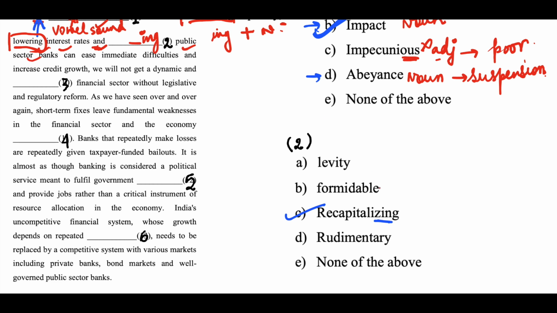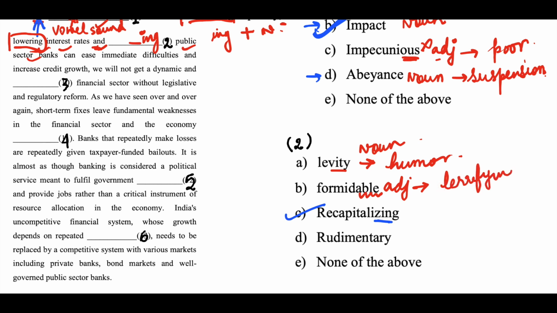Okay, but let's look at the meanings. Levity. What is the meaning of levity? Levity means humor, and this is a noun. Okay. Formidable. Formidable ends in ABLE. It ends in ABLE. That's why it is an adjective. And formidable means terrifying. Okay.